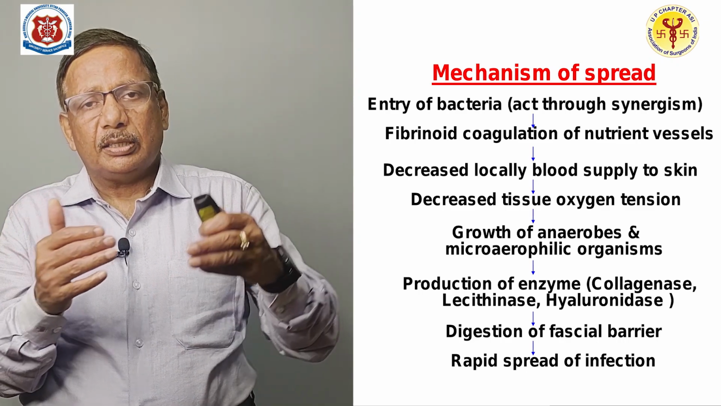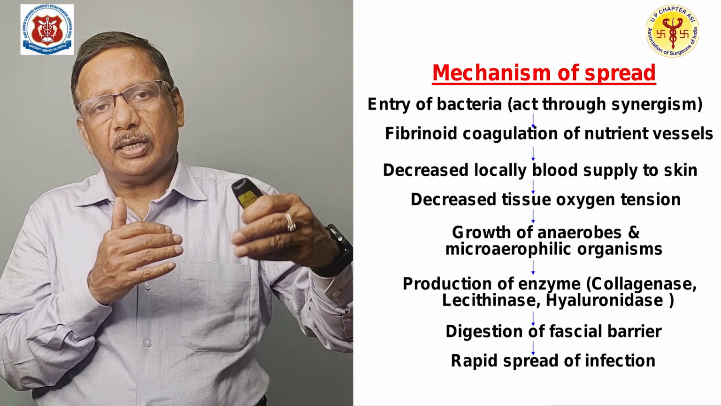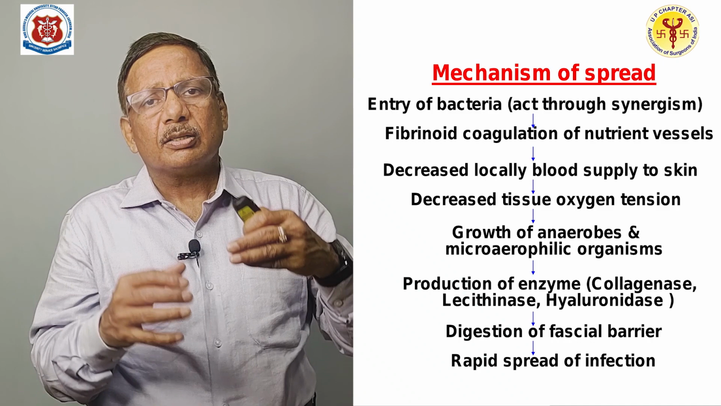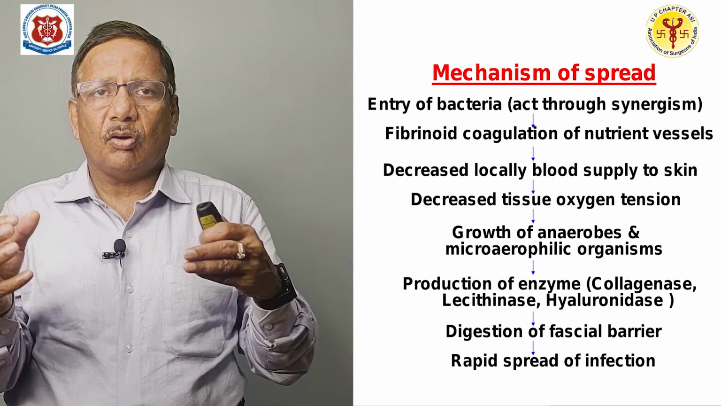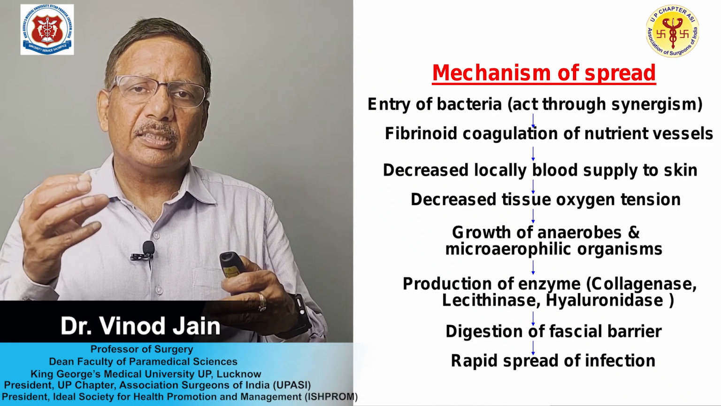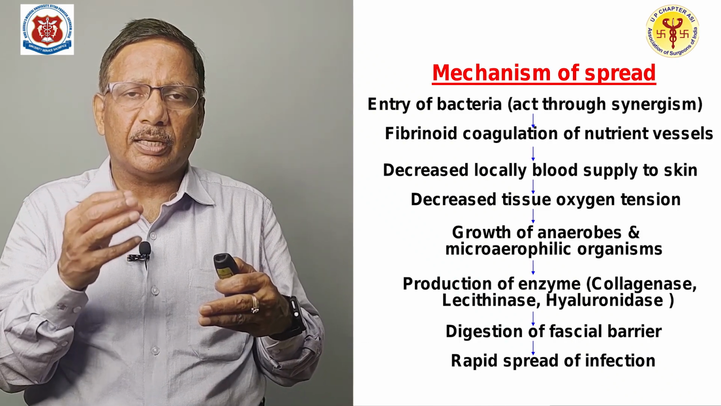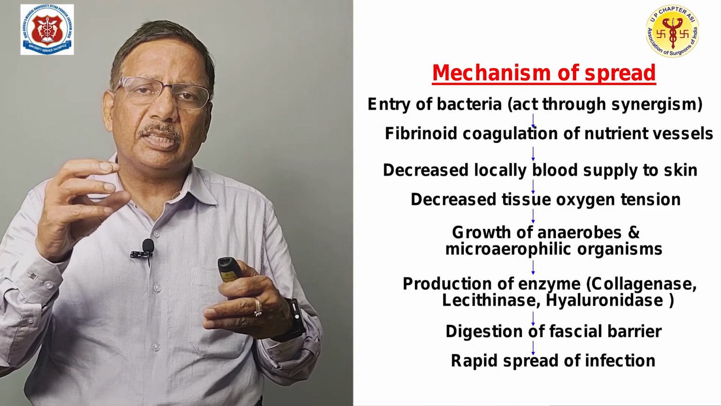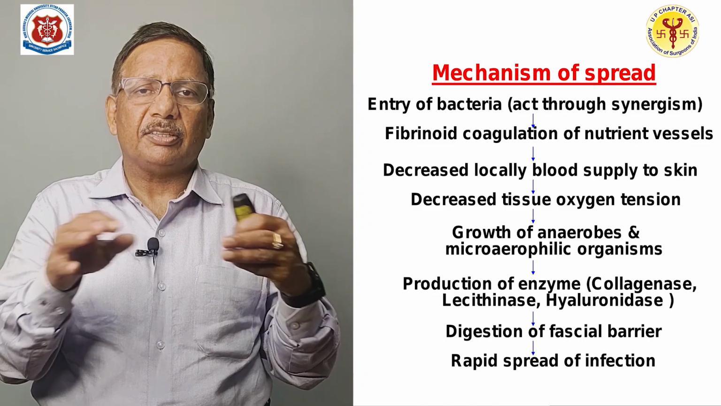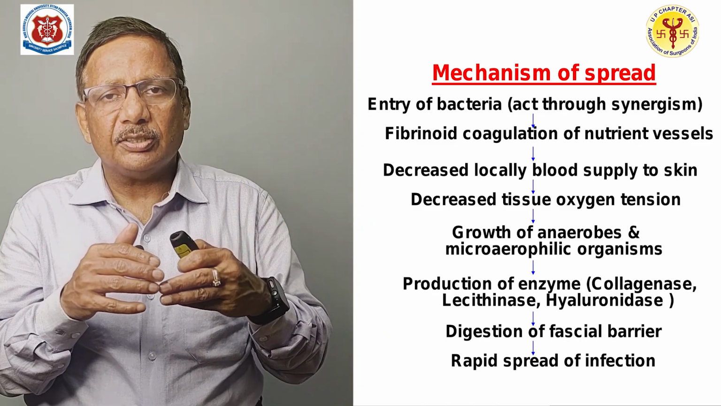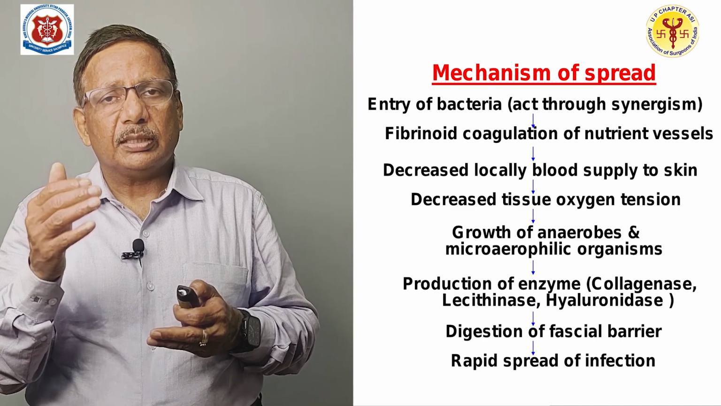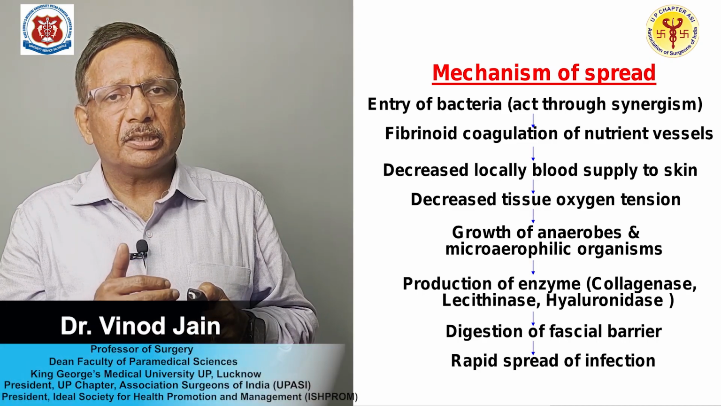So, that means what? Initially, because of the infection of the aerobic bacteria, there is endarteritis, arterial occlusion, skin ischemia, and growth of the anaerobic or microaerophilic bacteria, and they produce certain enzymes, that is collagenase, lecithinase or hyaluronidase. All these enzymes digest the fascial barrier, and once the fascial barrier is digested, the infection rapidly spreads throughout the tissue. So, that is how the pathogenesis of Fournier gangrene works.